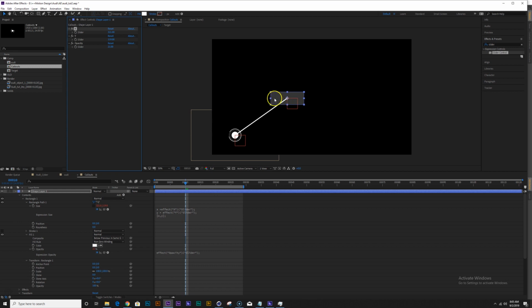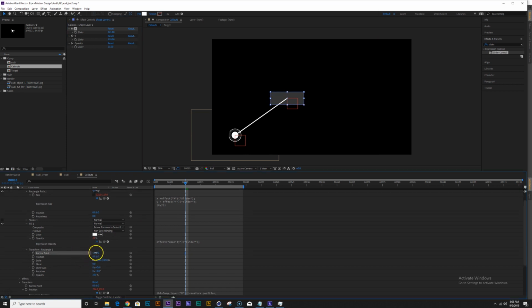So I want the anchor point to be on the bottom left corner here, and you can control the anchor point right here. To do that, you can see that the anchor point is always half of the size, so half of x and half of y, right? Because it's right at the center. So let's just alt click.